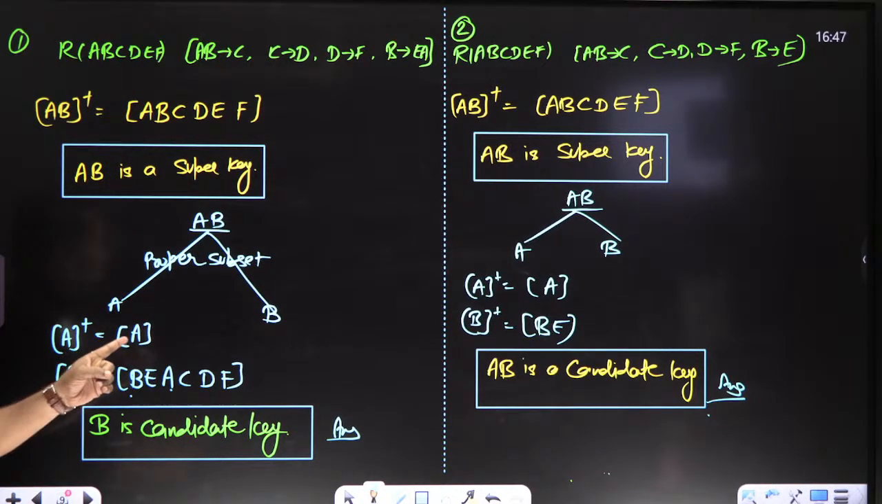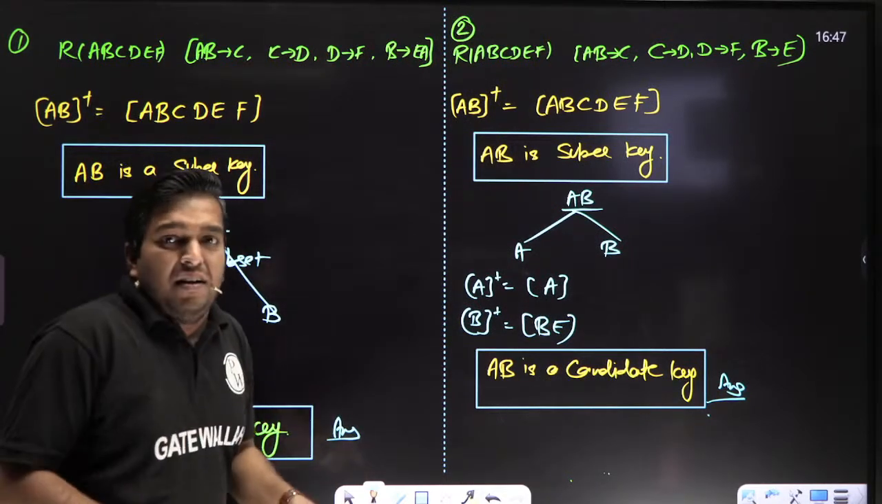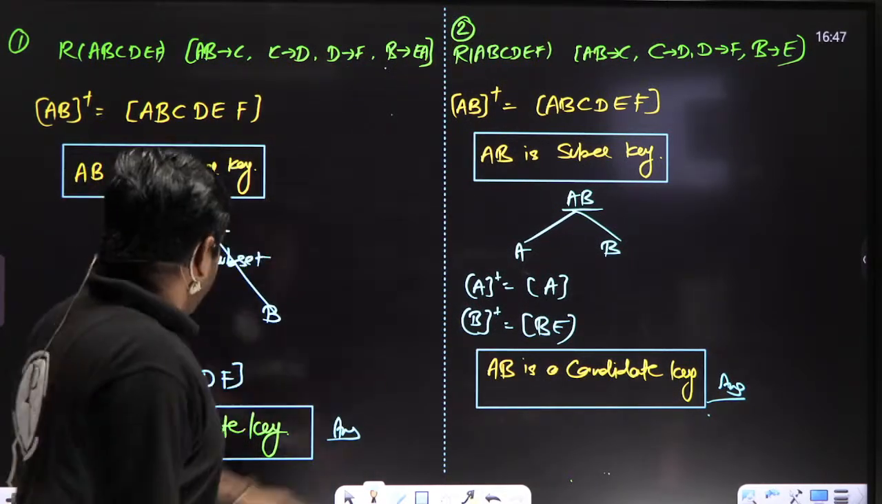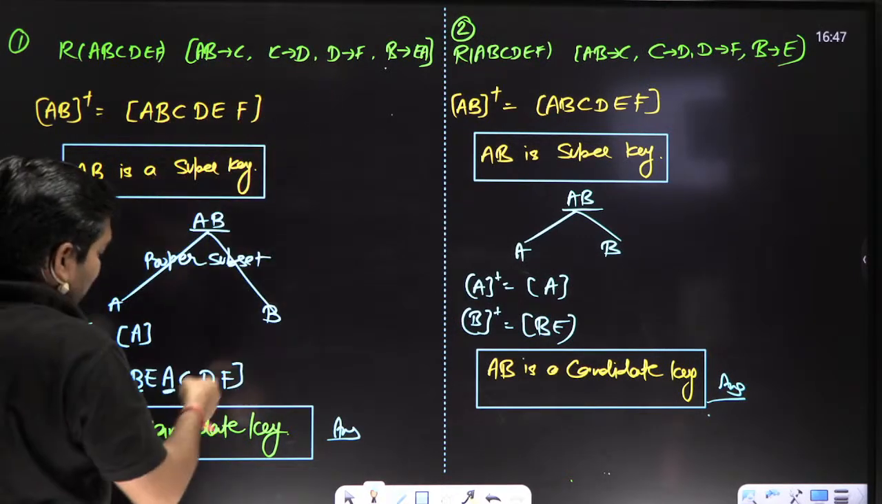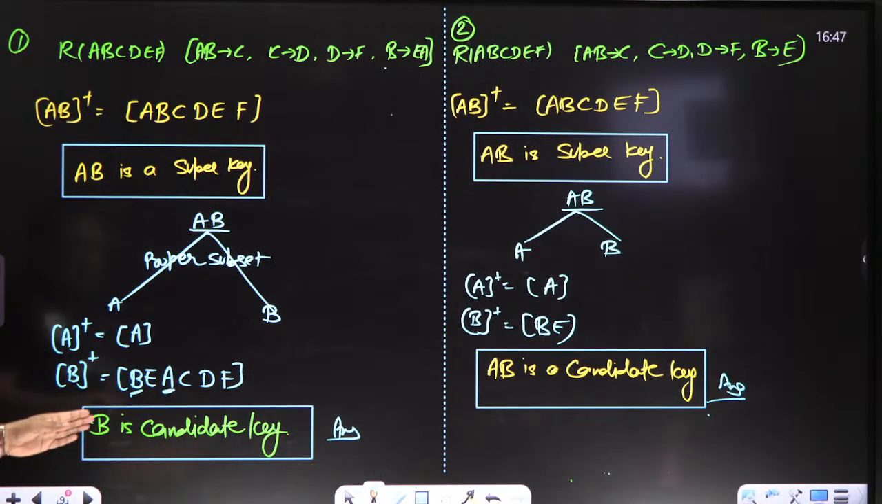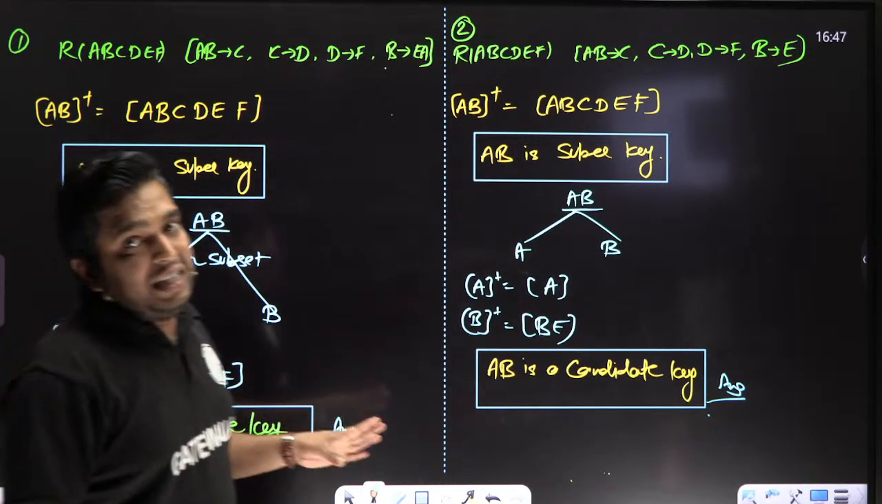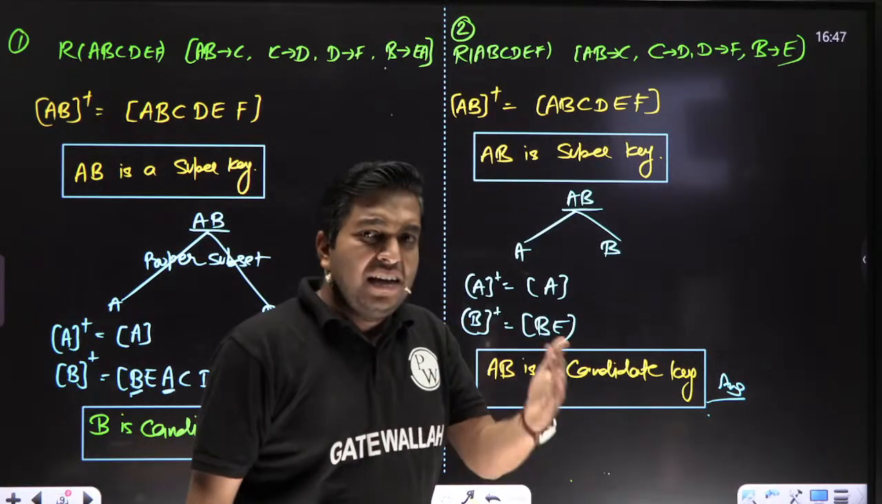When you take the closure of A, you are getting only A. When you take the closure of B, you are getting B, E, A. Now you are having A and B also. A, B to C, C to D, and D to F. You are getting each and every attribute from B only. So B is the candidate key, my dear.